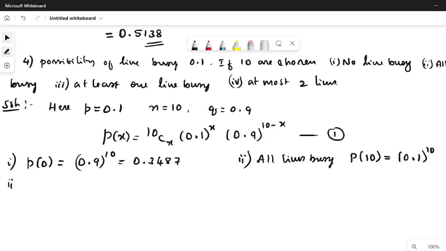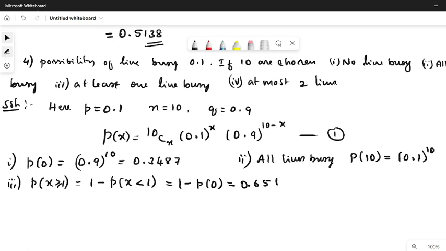Third possibility, at least one line busy. The number of busy lines should be at least 1, so x may be greater than or equal to 1. So it is obviously 1 minus p of x strictly less than 1, so it is 1 minus p of 0. P of 0 we computed already, 0.3487. So 1 minus 0.3487 will be approximately 0.6513.